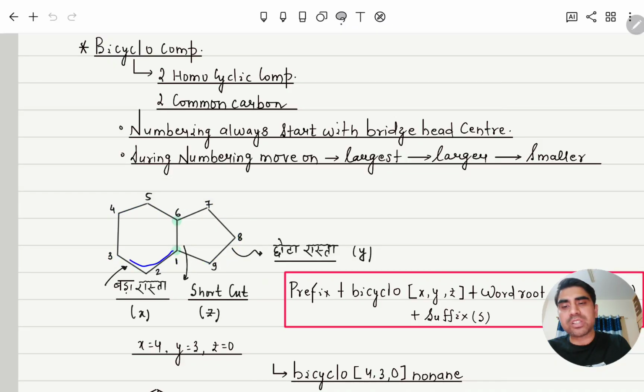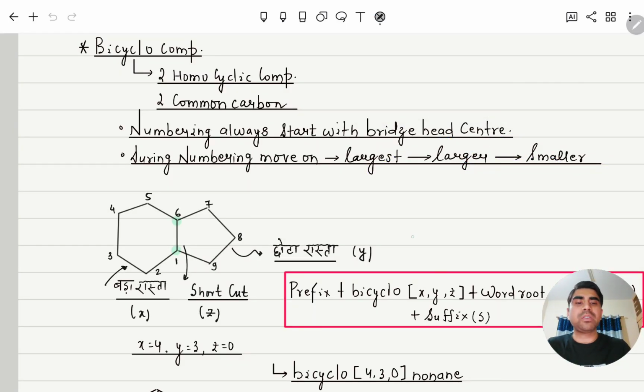Here you can see this is the largest path, then this one is with respect to these two carbons, the smaller path, and this is the smallest path. So first we do the numbering of the largest, then the larger, then the smaller.